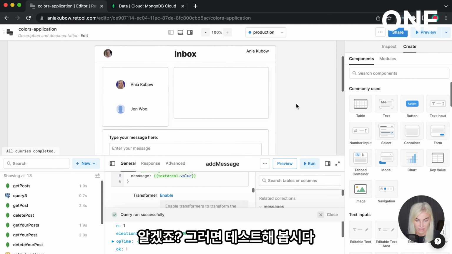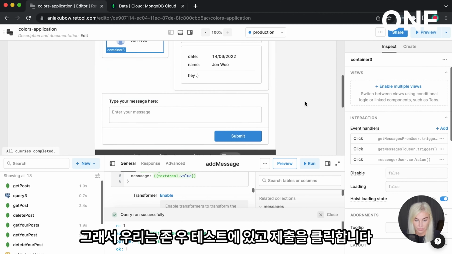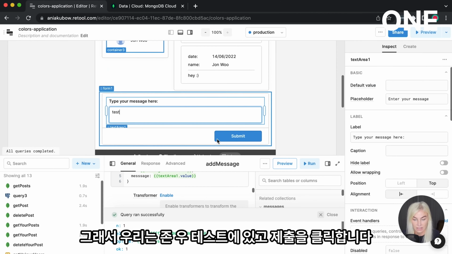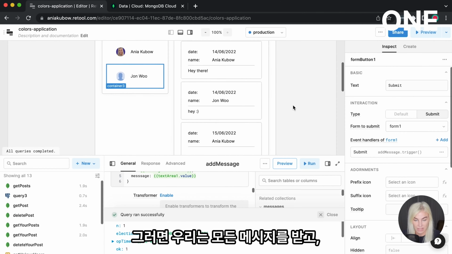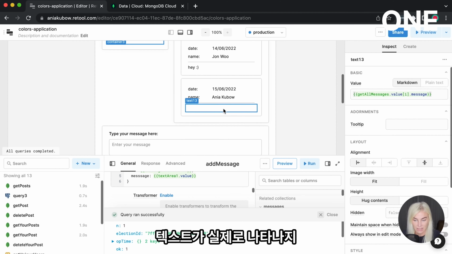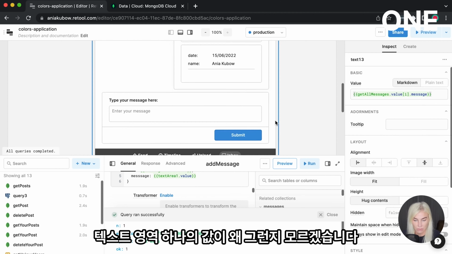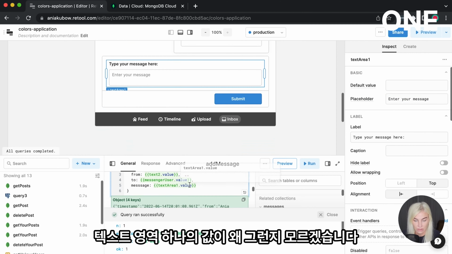Okay, so let's test it out. I'm going to click on John Woo, trigger click. So we're on John Woo. Test and click submit. So that should run and then we re-get all our messages and that shows up. Wonderful. Apart from the text is not really showing up. I don't know why. Text area 1 value.